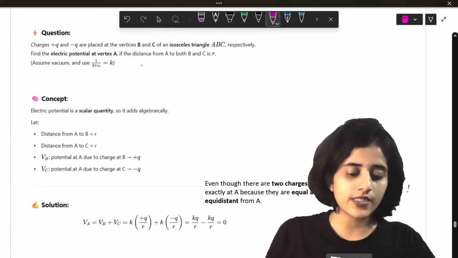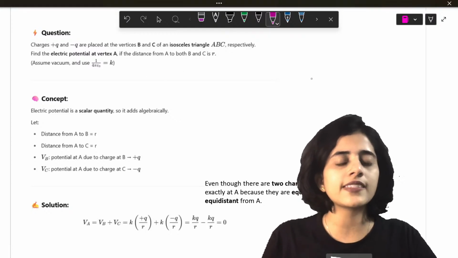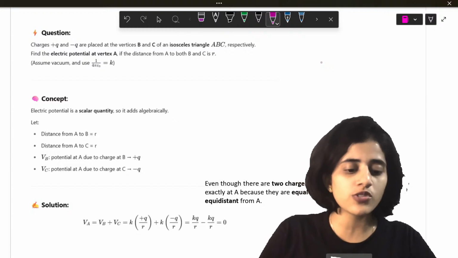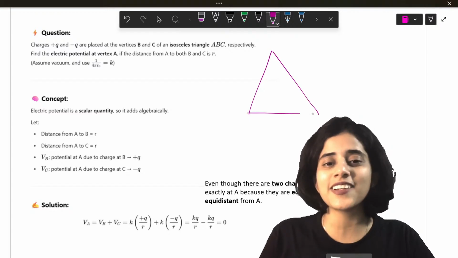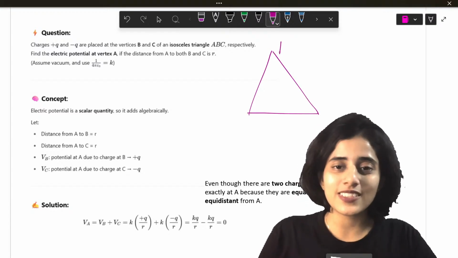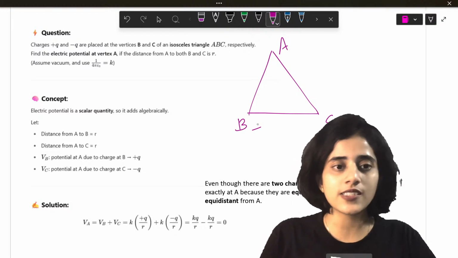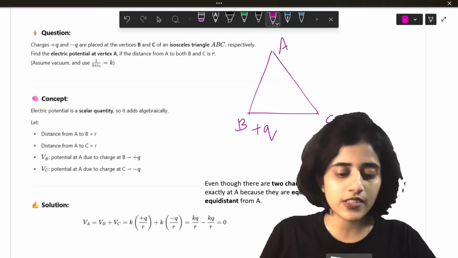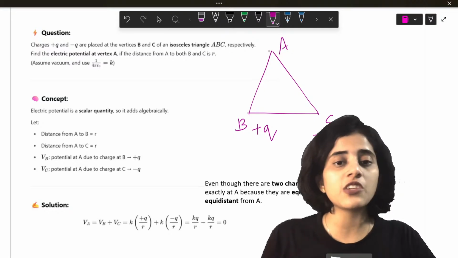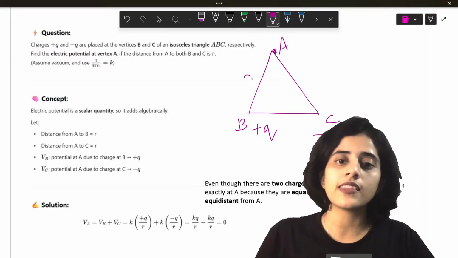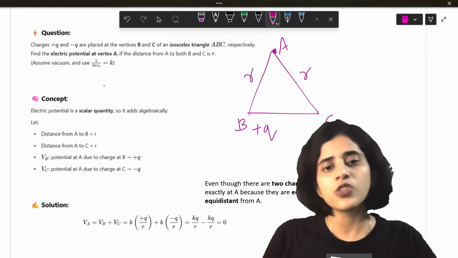Charges plus Q and minus Q are placed at the vertices B and C of an isosceles triangle. Let's draw a triangle. So many triangle questions, no? So this is A, this is B, this is C. So you have two charges plus Q and minus Q placed at B and C. It's given to you in the question. Find the electric potential at vertex A. And the distance is R. AB and AC both are R. Alright. So let's do that.